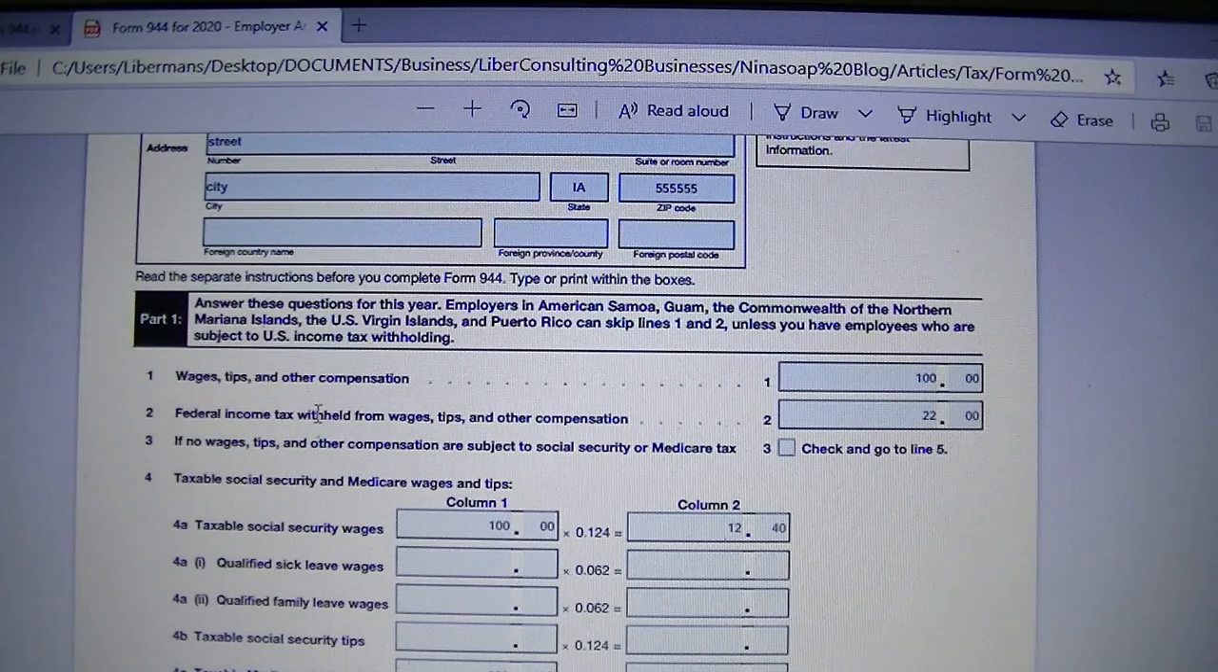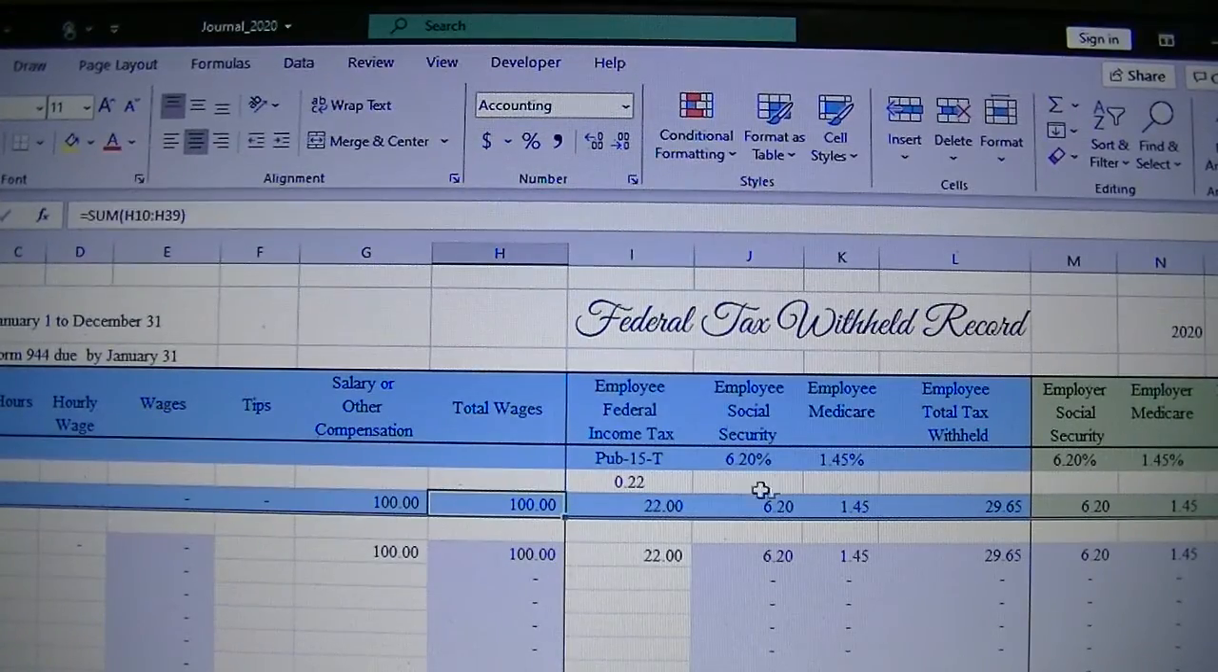Line 2, federal income tax withheld from wages, tips, and other compensation. That will go on line 2, and on our spreadsheet there is a Publication 15-T that I will remember to add to our free download section so that you can click on the link and access it to read how you can pay if you are the only employee in your business, or if you have employees. Depending on how you want to pay them and how much you are paying, there is an estimate for the rate to apply to the income. So it is helpful to calculate that.